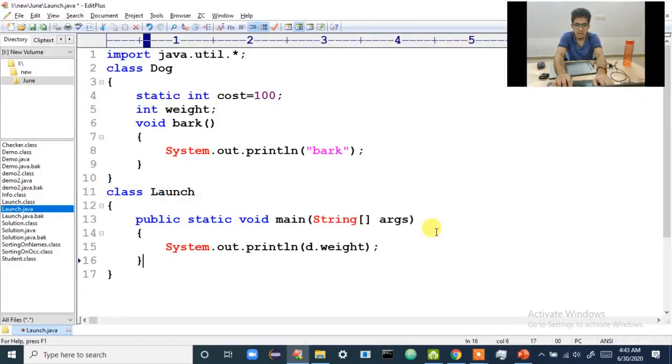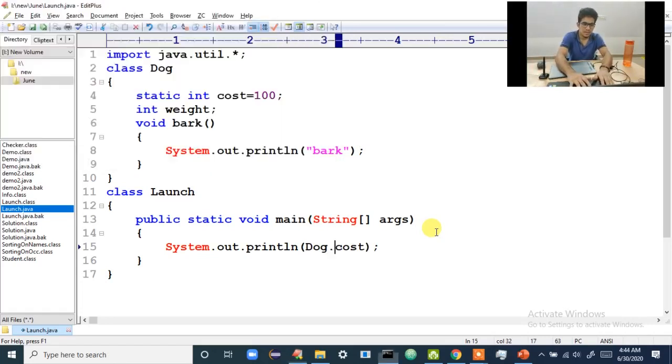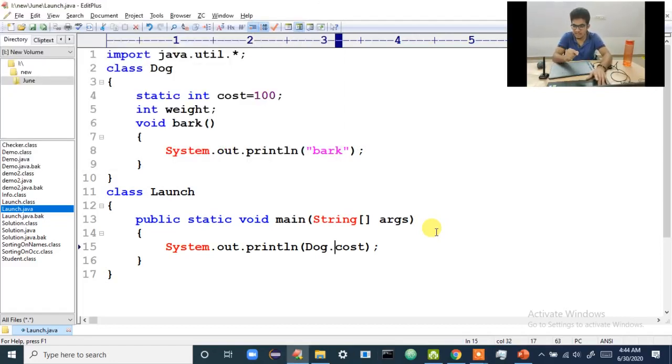So let me go here and write cost. I'll write, give me the cost. Cost of which object? There is no object. Then the class is there, that is the dog class. Dog.cost I will tell. Watch here. If I tell dog.cost, I'll get the output as 100. So what you have to understand is, if there is any static variable, you can access that variable using the class name.